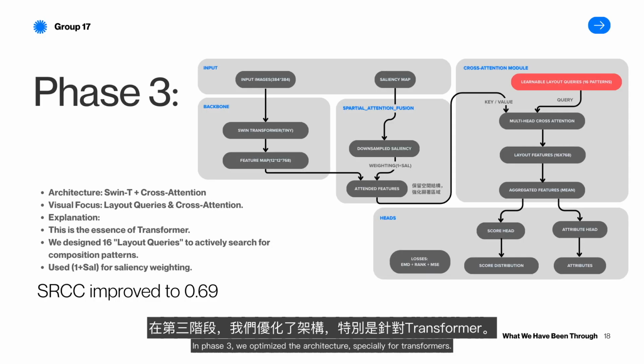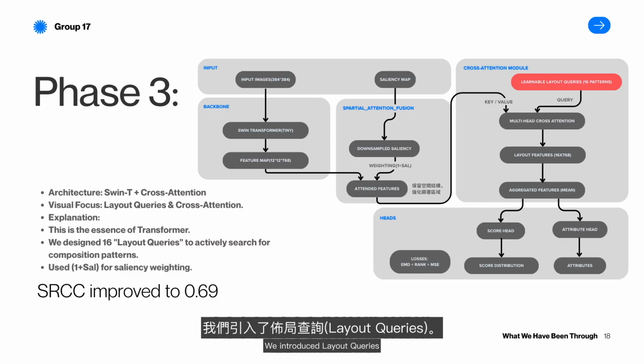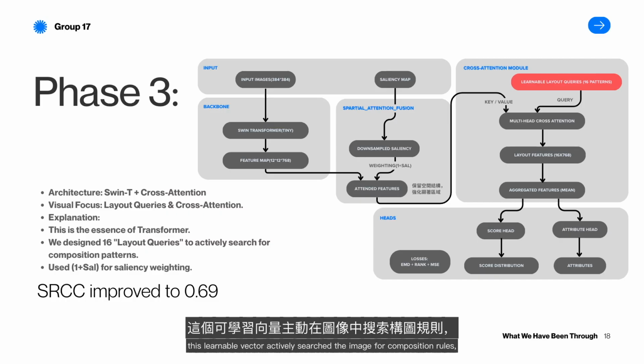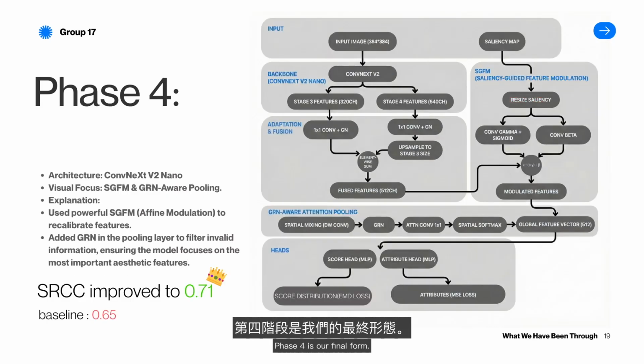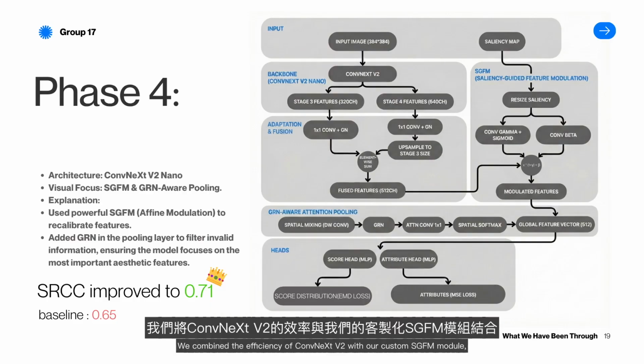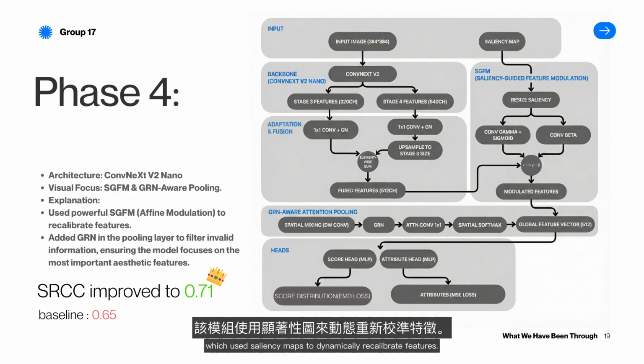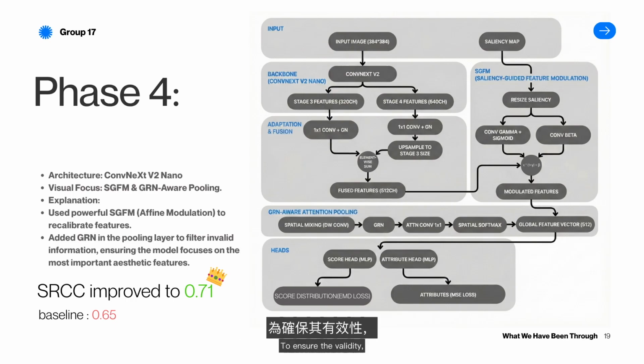In Phase 3, we optimized the architecture, especially for transformers. We introduced layout query. Instead of passive processing, this learnable vector actively searched the image for composition rules, pushing the score to 0.69. Phase 4 is our final form. We combine the efficiency of ConvNeXt V2 with our custom SGFN model, which uses CLC map to dynamically recalibrate features. This achieved our best LCC of 0.71.